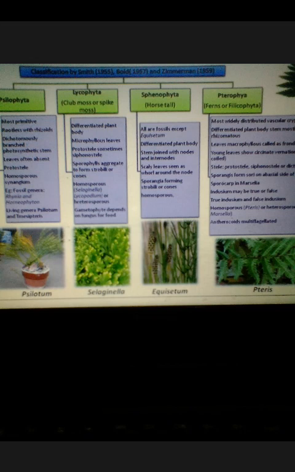So students, in this way we have seen the classification of pteridophyta. In the next class we will see single genera in detailed study. We will start from Psilotum, which is in your syllabus. Thank you very much, students.